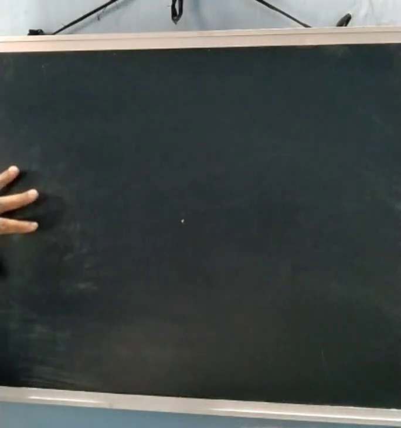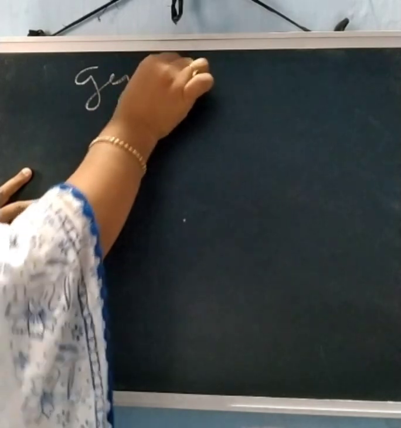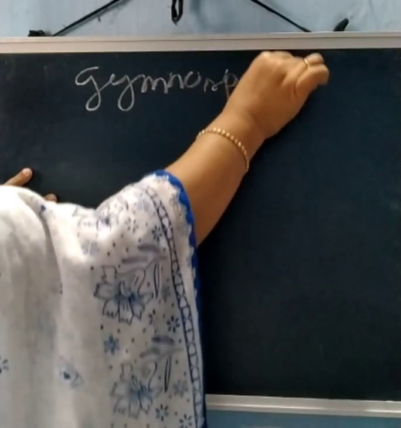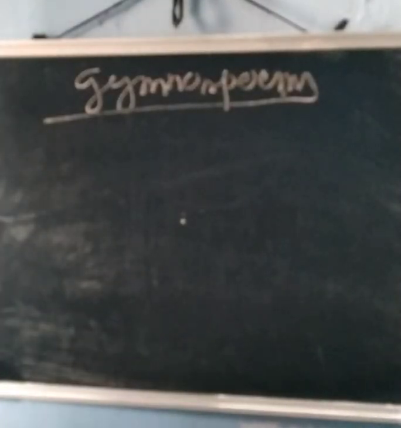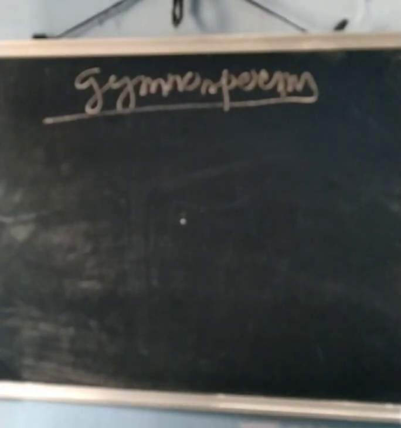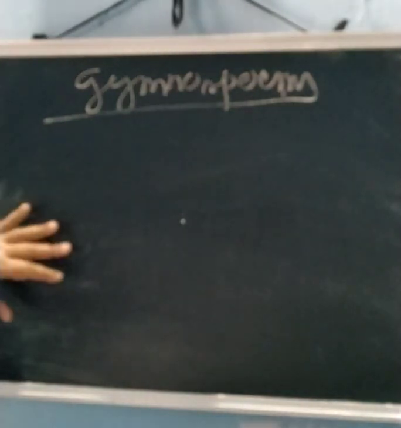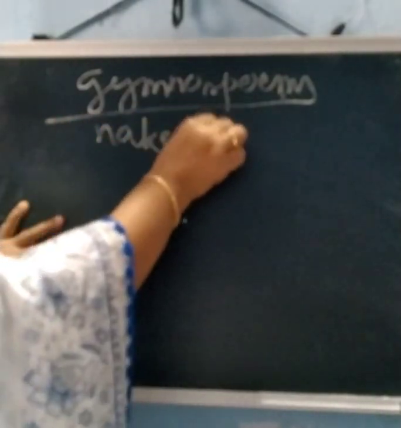Students, today we will read gymnosperms. Now these gymnosperms are a very special kind of plants. On this earth very few species are left. Gymnos means naked and sperma means seeds. So these type of plants are called naked seeded plants.